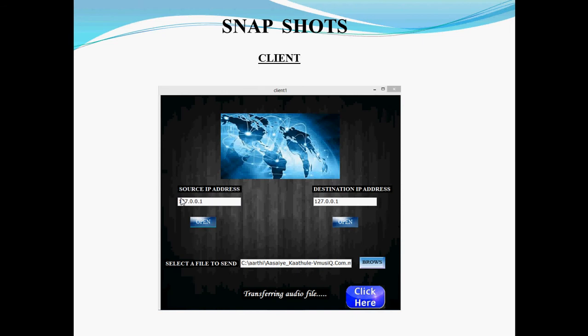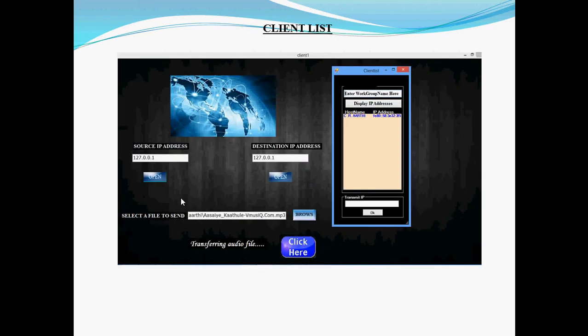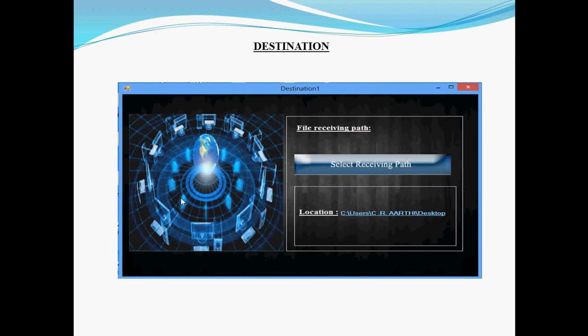The first module is the client module. We'll set up the client module and look at the design. First we go for open. In open, all the available IP addresses will be displayed. We have to select our source IP address. Similarly, for the destination, we click open and select the IP address where the file has to be transferred. Next, in browse, we select the file which has to be sent. In the destination, we select the location where the file has to be transferred.